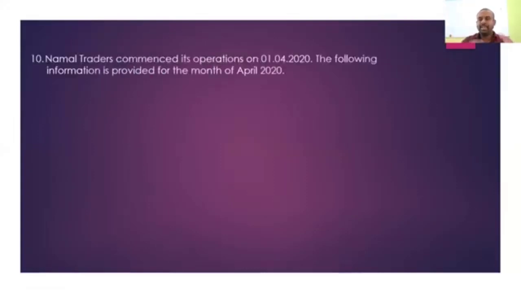So the question number 10 is also a really important question. What is a favorite question in this paper? Without having any hesitations, I can say this is one of those, right? One of the favorite questions in this 2020 paper. This gives you a comprehensive idea about the recognitions of the income and the expenses. Most of you all know how to recognize the comprehensive income, how to calculate the gross profit, how to calculate the net profit, how to calculate the other comprehensive income.